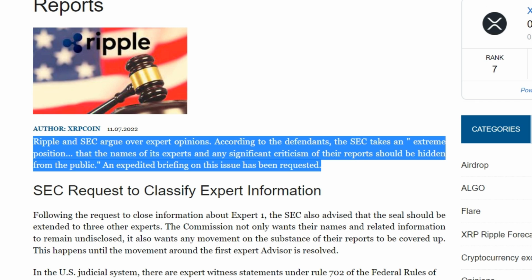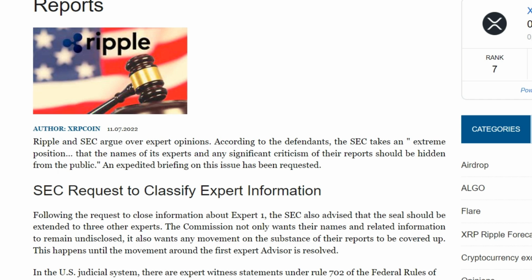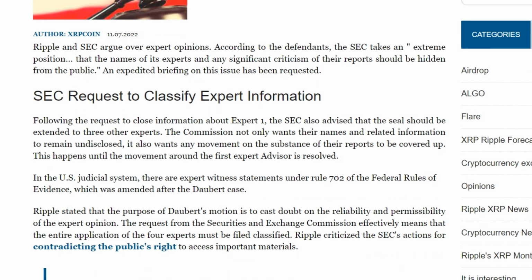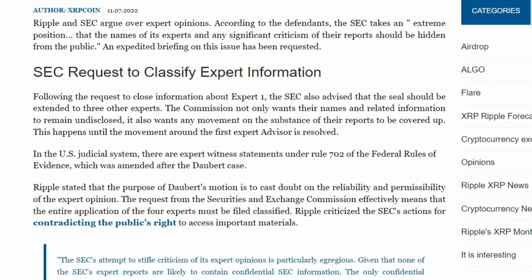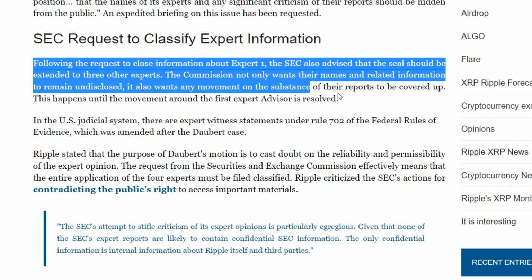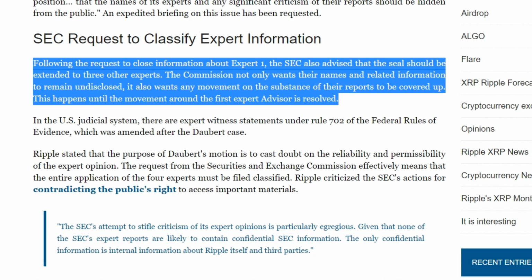In the U.S. judicial system, there are expert witness statements in accordance with Rule 702 of the Federal Rules of Evidence, which was changed after the Daubert case. Ripple stated that the purpose of Daubert's petition is to question the reliability and admissibility of the expert opinion. The request of the Securities and Exchange Commission actually means that the entire petition of the 4 experts must be filed classified. Ripple criticized the SEC's actions for contradicting the public's right to access important materials.